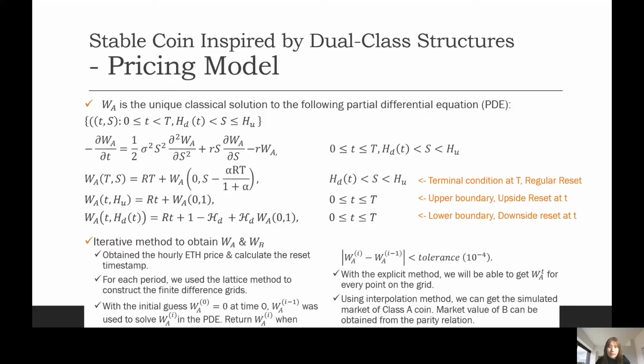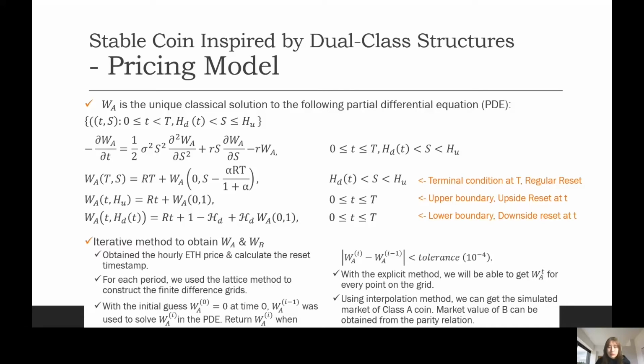Thus, the reset event will only happen at the last hour of the period. Secondly, for each period, we use the lattice method to construct the finite difference grids. Starting with the initial guess of WA at time 0 as a series of 0, each run of the finite difference method will provide a better estimation of WA at time 0.